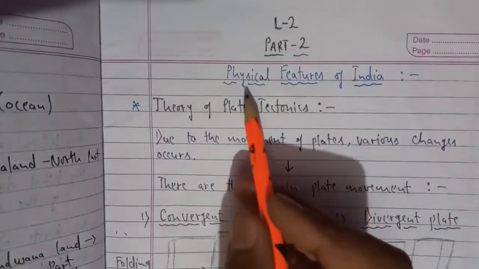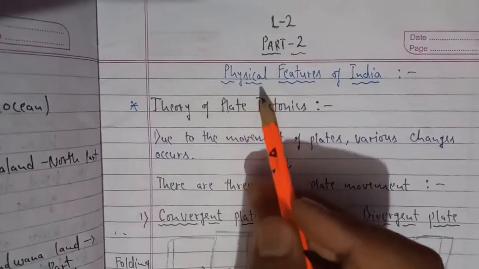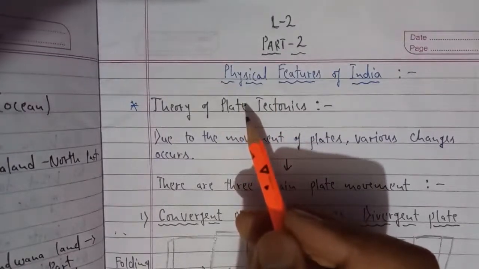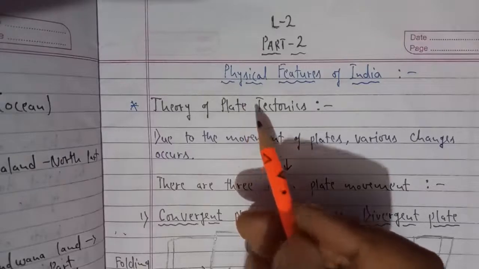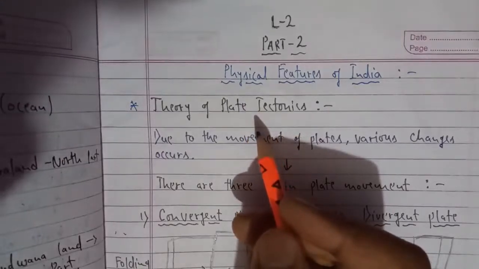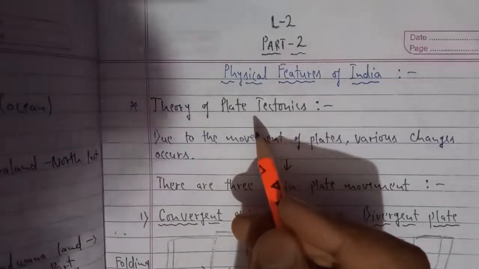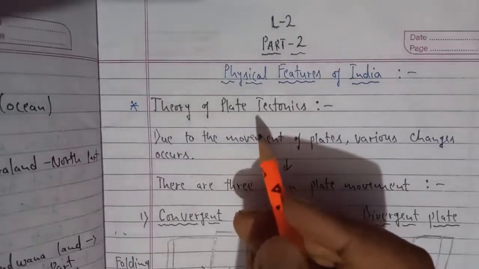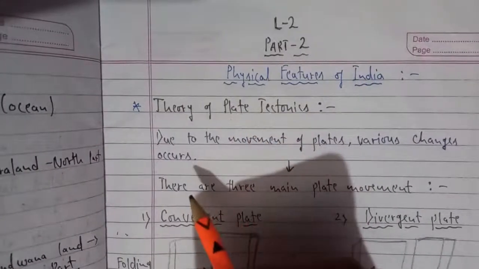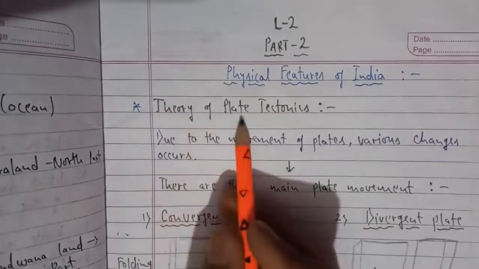Before studying those physical features, it is important to know how they were formed. So it becomes important to understand the formation of the Indian landmass, and how these different physical features came into existence. For that, first of all, we will have to understand the theory of plate tectonics.